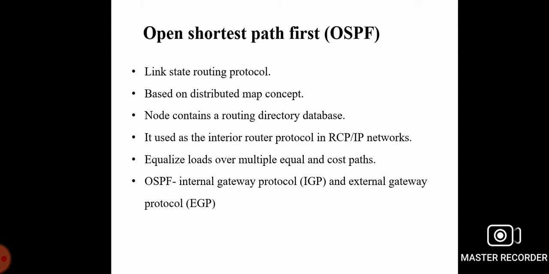The user can configure the cost to express a function of delay, data rate, or other factors. Open Shortest Path First is classified as an internal gateway protocol because it supports routing within an autonomous system only. The exchange of information between autonomous systems is the responsibility of another protocol, an external gateway protocol.